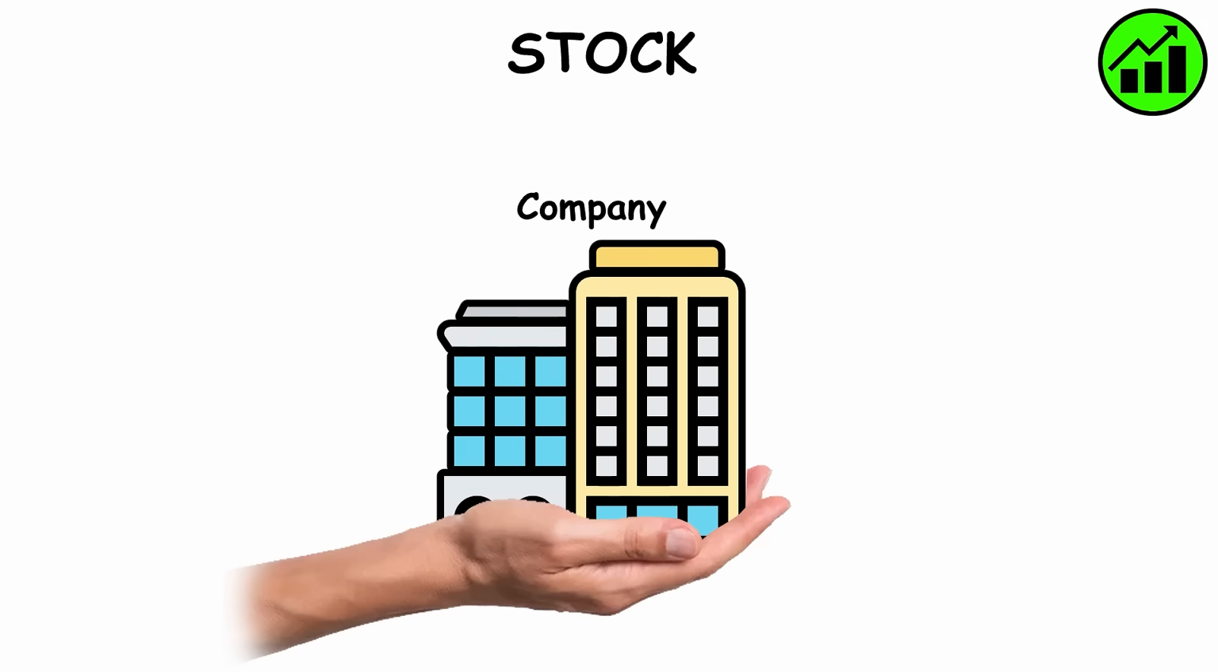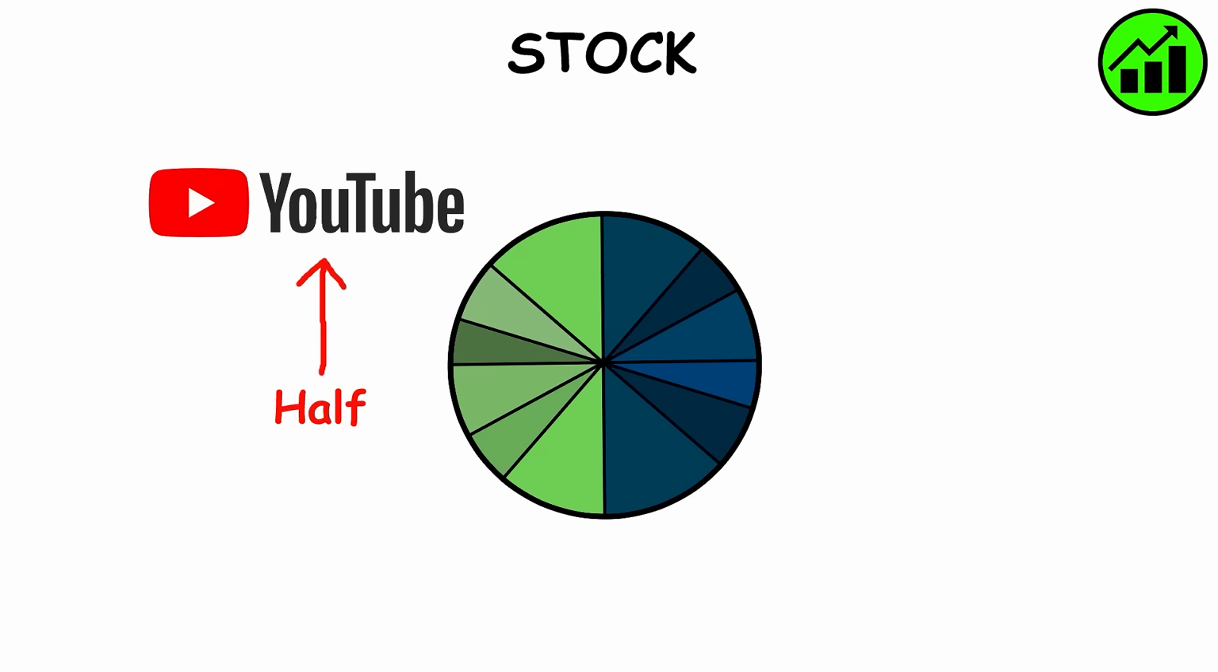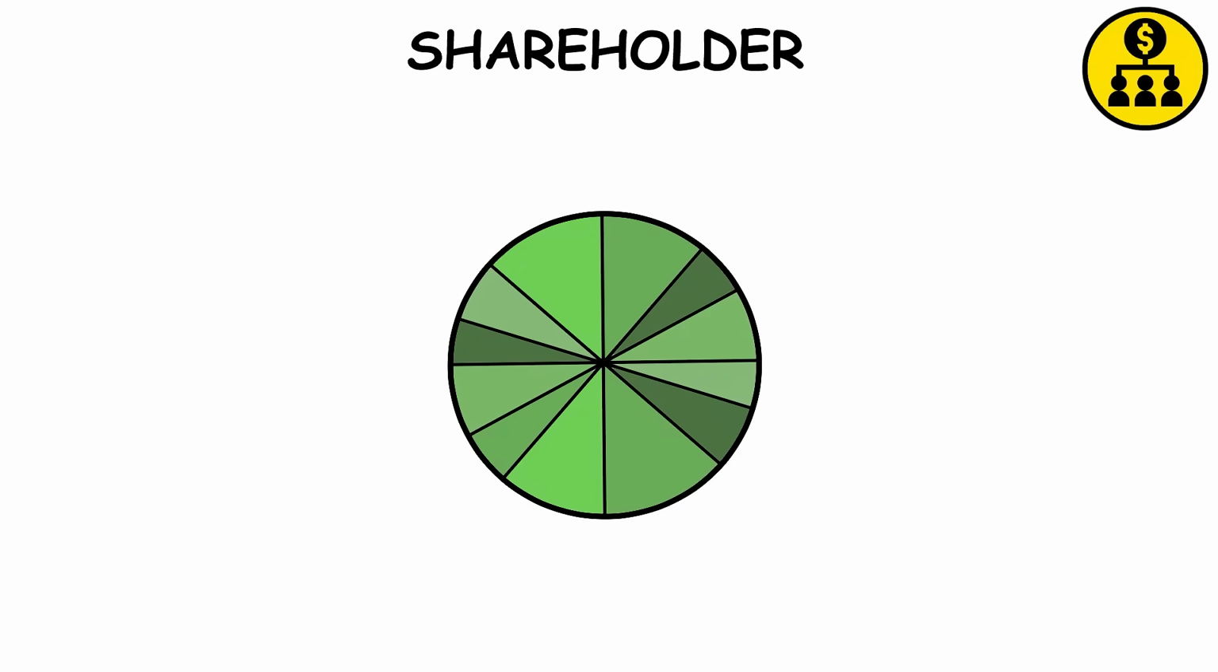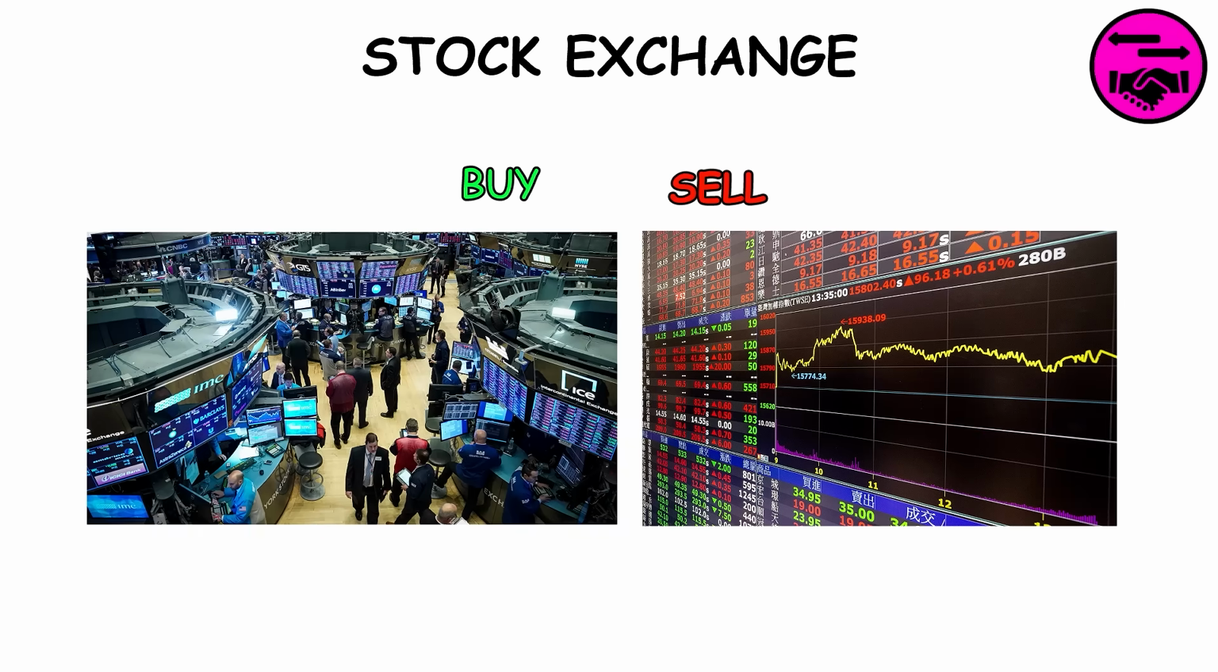Stock. Represents ownership in a company. Each unit of a stock is called a share. If you own 50% of YouTube's stock, you own half of YouTube. Shareholder. Someone who owns a stock. Stock exchange. Place where investors can buy or sell stocks.